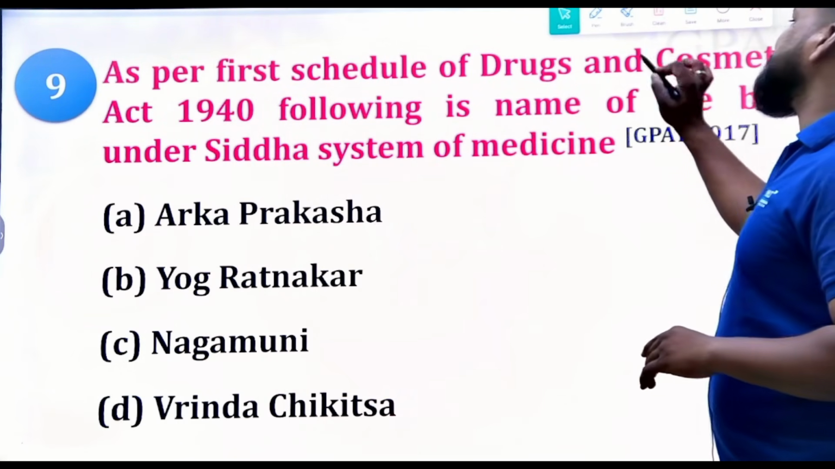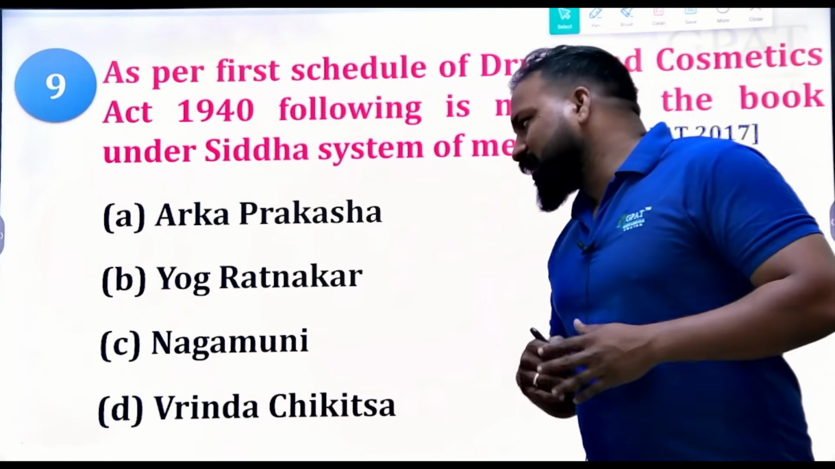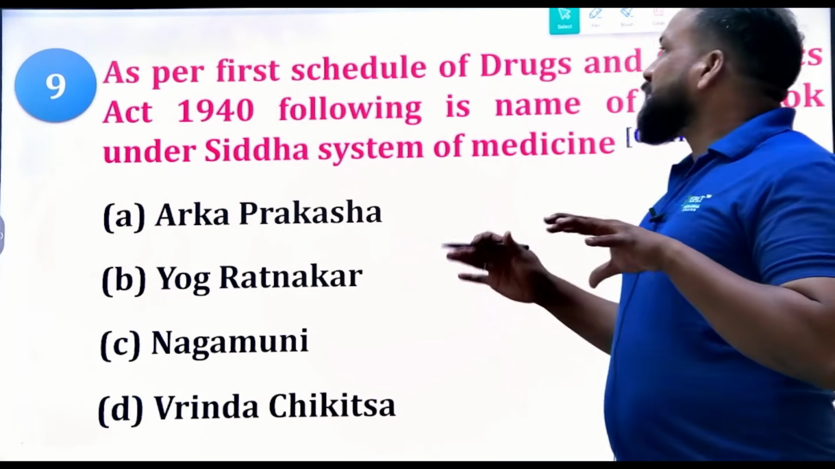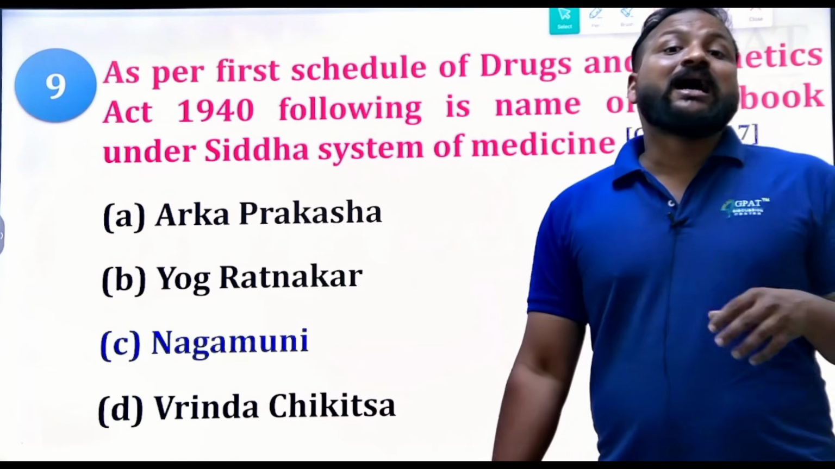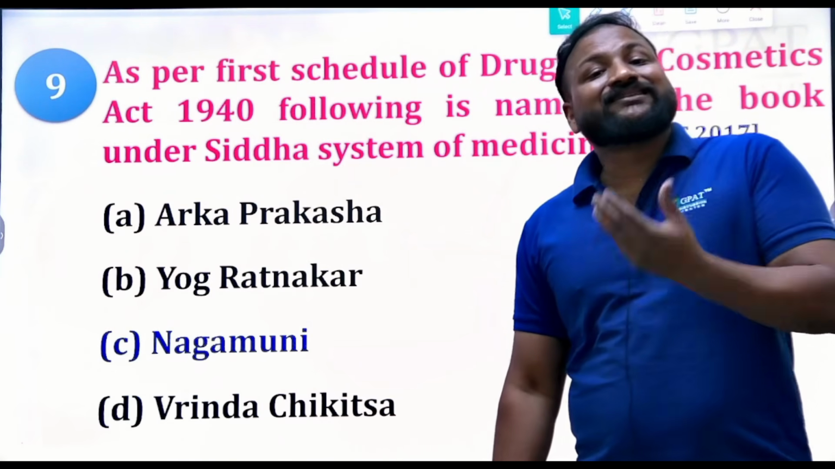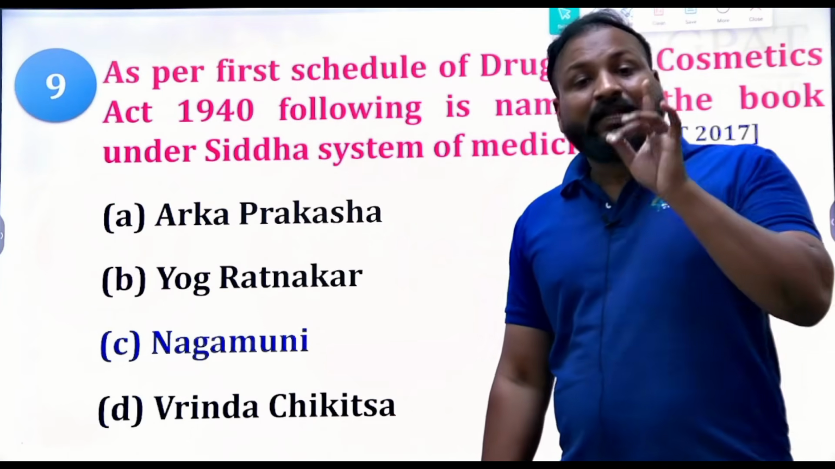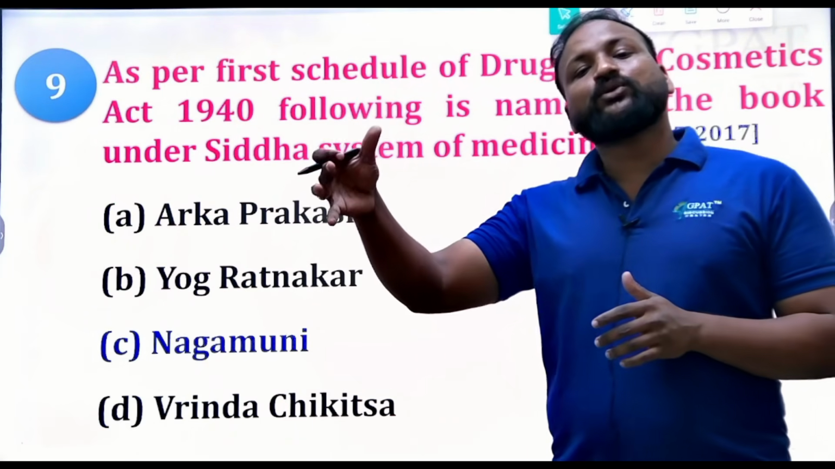This question is from 2017 again. Arka Prakasha, Yoga Ratnakar, Nagamuni, Vrinda Chikitsa. Obviously, that's what I already discussed. That is Nagamuni, and also Siddha Vaidya Tirattu. These are two books. There are more than three books, but the familiar and important one is Nagamuni. Try to remember it when it comes to Ayurveda.